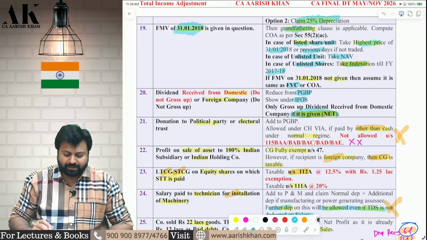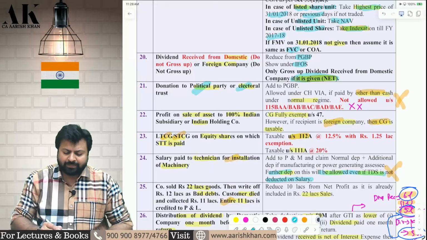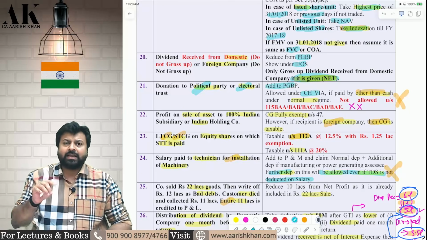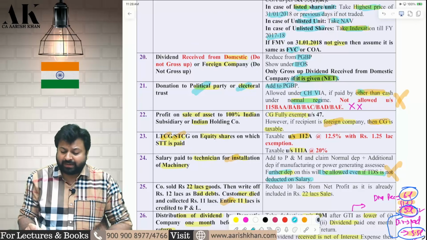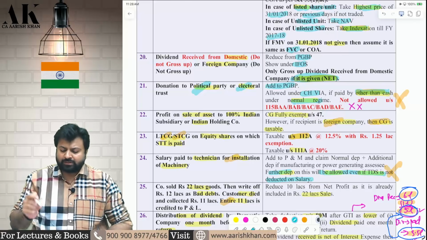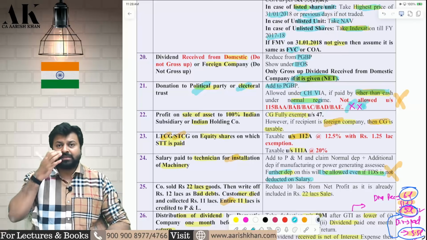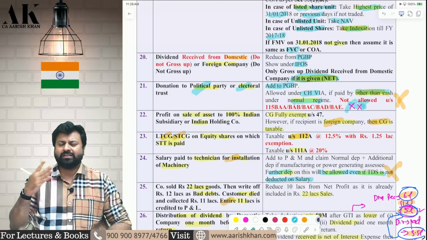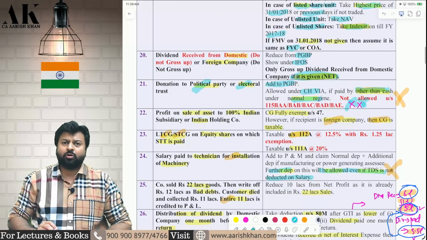10% TDS is applicable. Next, donation to political party or electoral trust as to PGBP. In PGBP, it is not allowed. In Chapter 6, it is allowed under the normal regime if you pay by other than cash. If you pay by cash, then it is not allowed. But in the new regime, it is not allowed. In 115BAA, BAB, BAC, BAD, BAE, all these are not allowed under the new regime. I hope it is clear to all of you.